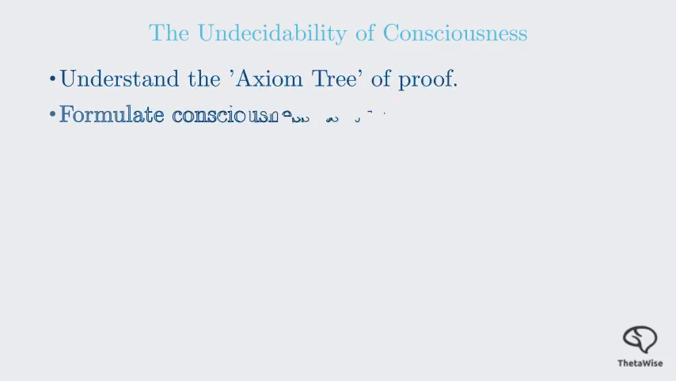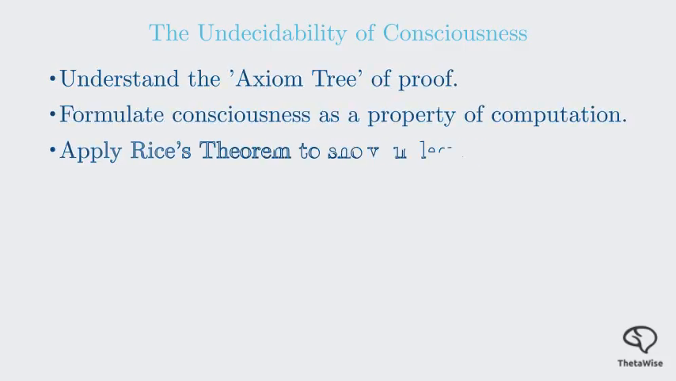Welcome to this lecture on the formal undecidability of consciousness. Today, we are going to explore a rigorous mathematical proof which suggests that, under certain widespread assumptions, a perfect general-purpose consciousness detector is a logical impossibility. To understand this, we must first look at the very nature of a proof.